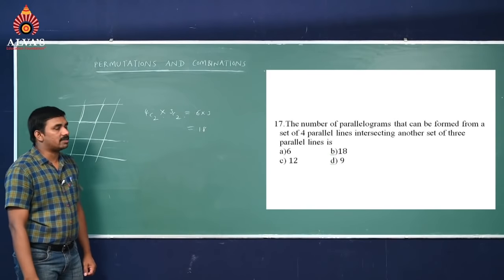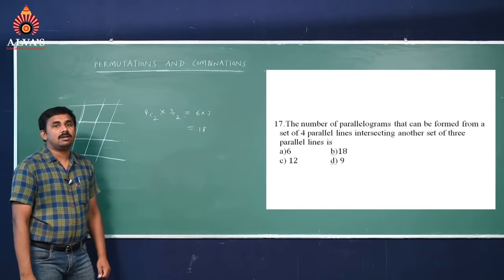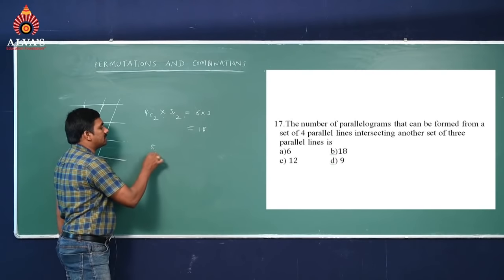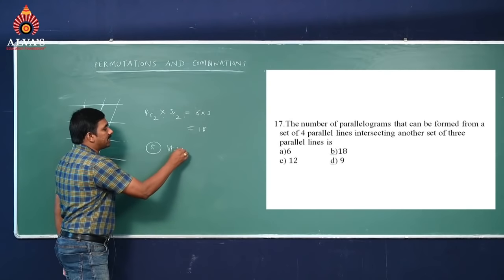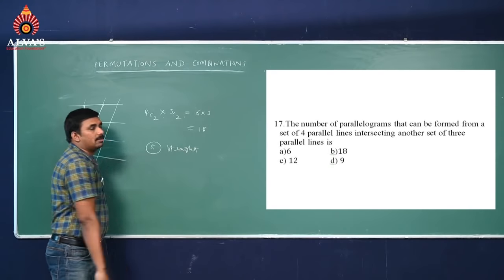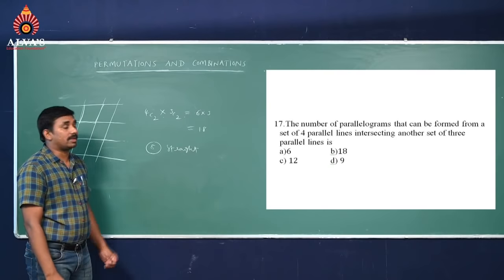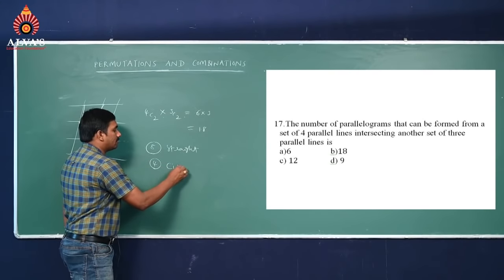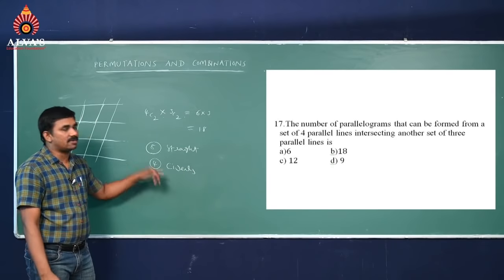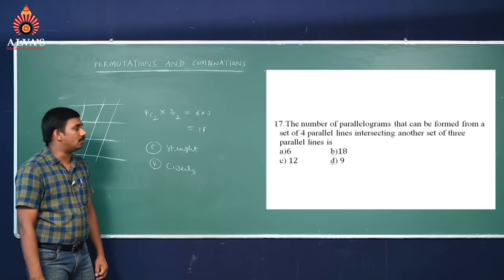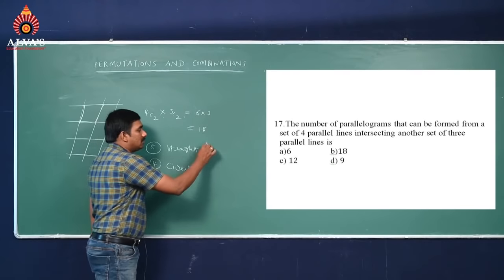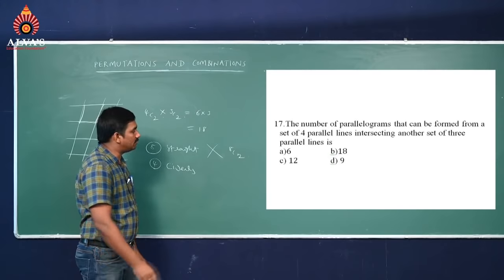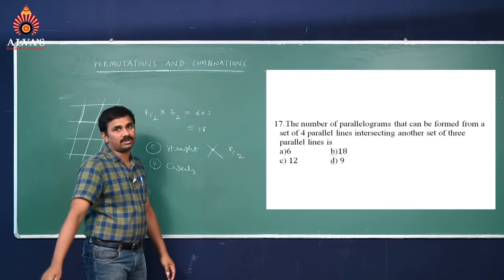Like this, they can ask a number of questions in combinations, such as the number of points of intersection of 8 straight lines. The number of points of intersection can be formed by using 8 straight lines or 4 circles. Like this, 8 straight lines and 4 circles together they can also give. If you select 2 straight lines out of 8 straight lines, we will get 1 point of intersection.